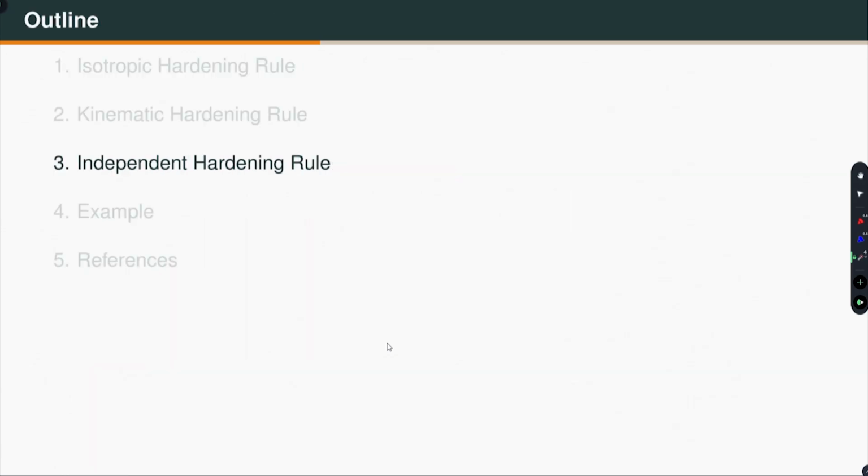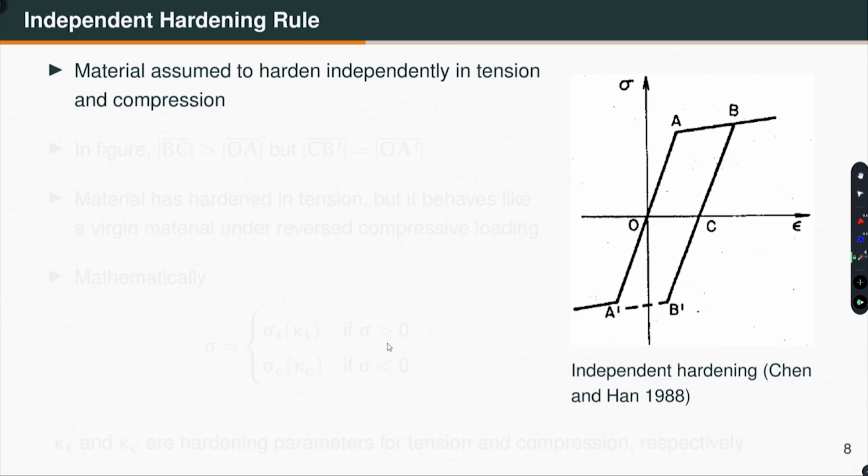Now, let me talk about the independent hardening. Independent hardening means the material is assumed to be hardening independently in tension and compression. That means if I have taken this material to point B, I have gone past the initial yield strength in tension. When I unload and load it in compression, the material in compression behaves like a virgin material. It does not remember what has happened in tension. That is the whole idea. That means sigma B prime is equal to sigma A prime.